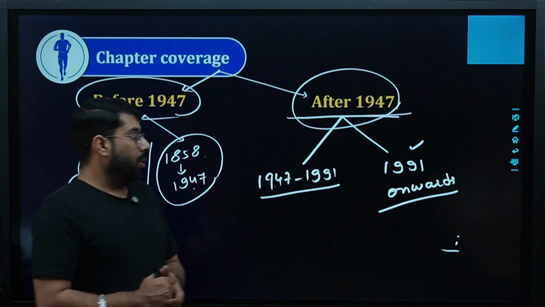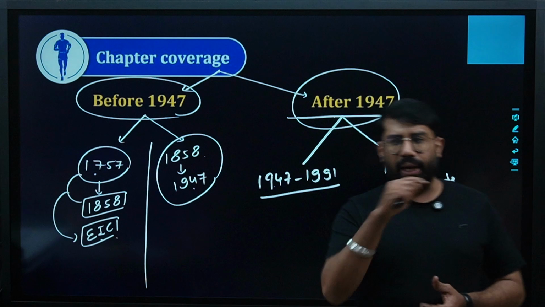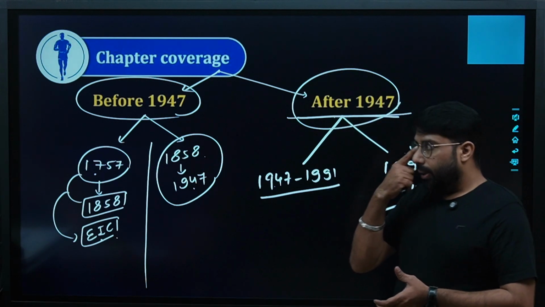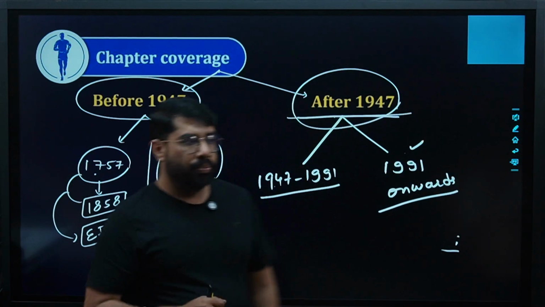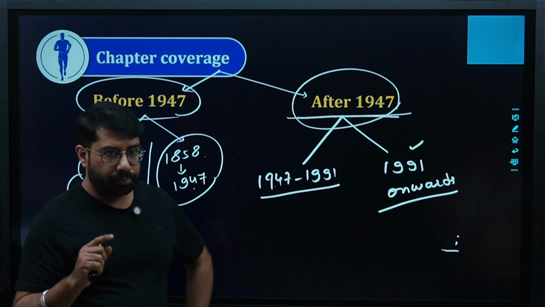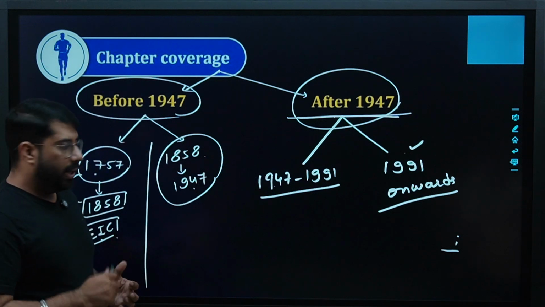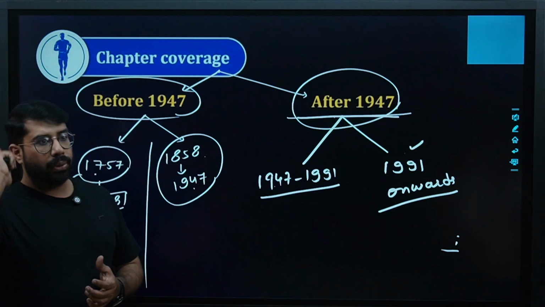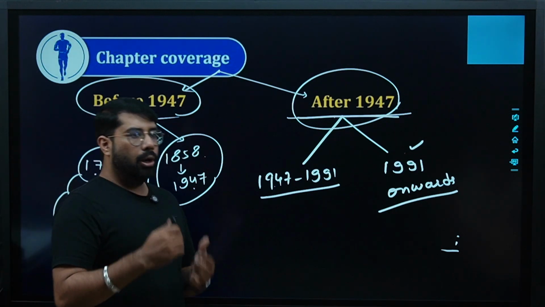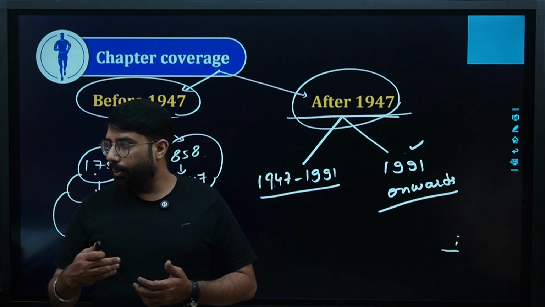Are we clear? PCI, that time it was headed by the Prime Minister of India. Since then, today PCI is not working. It has been replaced. Now PCI at that time used to work under the guidance of Prime Minister of India. So the first head of PCI was Pandit Jawaharlal Nehru, being the first Prime Minister of India. So since then, whenever the government will change, whenever the Prime Minister will change, the new Prime Minister will become the head of the PCI.